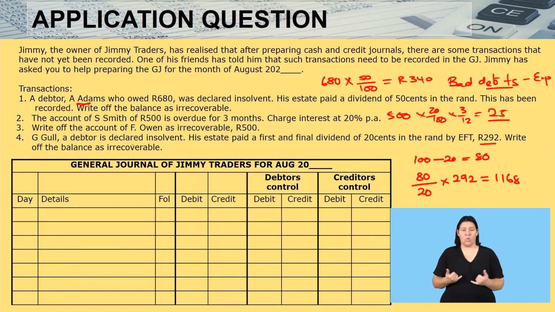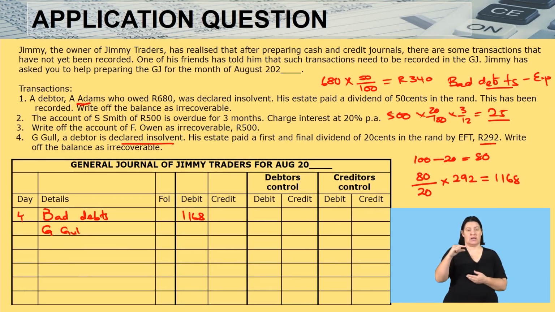Now that you have that, remember, G. Gao is a debtor that has been declared insolvent. We're writing off bad debts. I'm coming here, bad debts, and I'm coming to the debit side, 1,168. Then the account to credit now is G. Gao, 1,168. That means whatever I do on the credit side of my general journal, I must then do it on the credit side of my debtor's control, which is in the general journal.